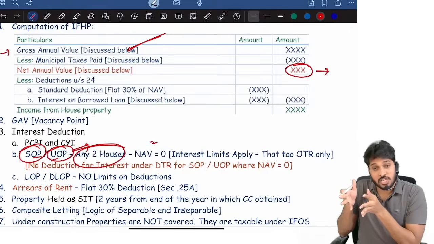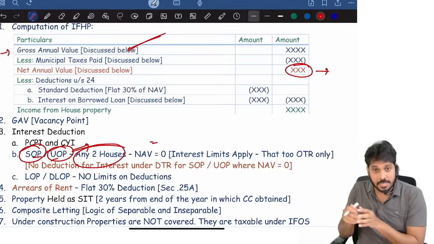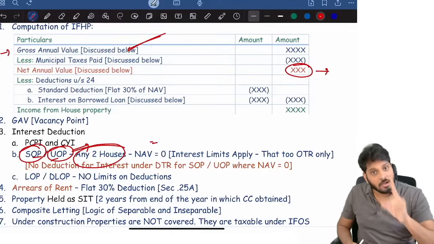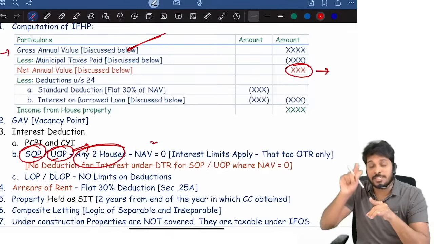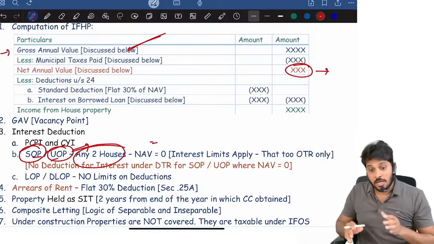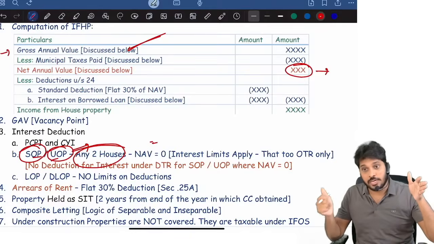However, if I purchase the house or constructed during the year only, for example, completion certificate is 30th June. 1st July only onwards you can expect the rent, which means 9 months only expected rent. Sir, April 1st onwards property is there, but I sold it on 31st December.